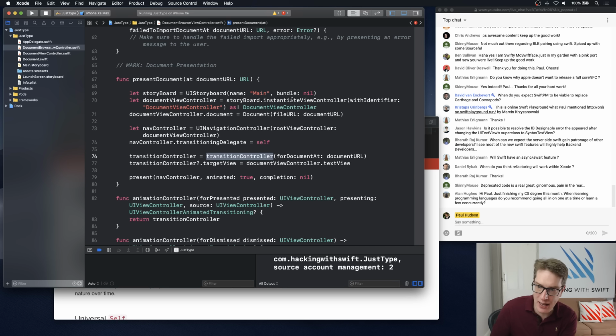When learning languages, I recommend going all in on one, or learn a few concurrently. Alan, I recommend going all in on one. And that can be anything you want, quite frankly. Don't make it JavaScript, personally. Make it a good language. No, it's not fair. Make it a powerful language, like Swift or Haskell or Rust. Something very, very modern, because when you learn Swift or even C#, you will learn a smart, modern way of coding.